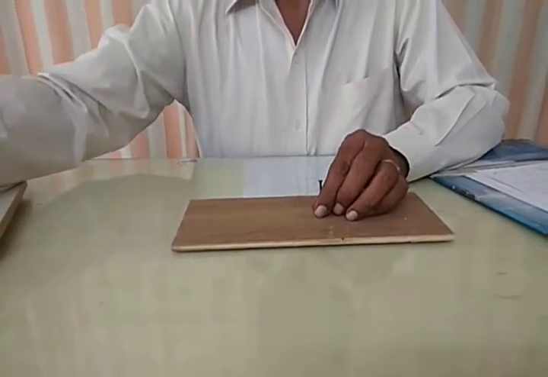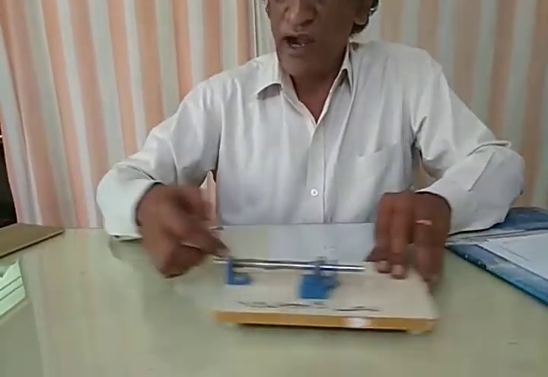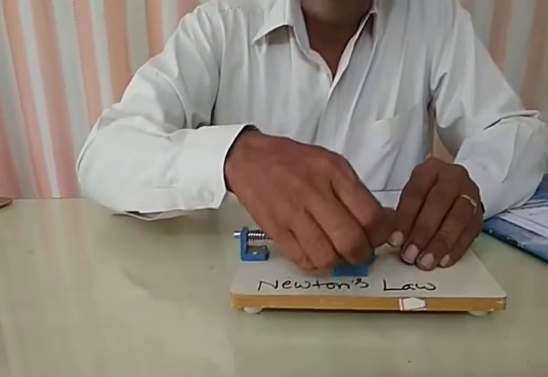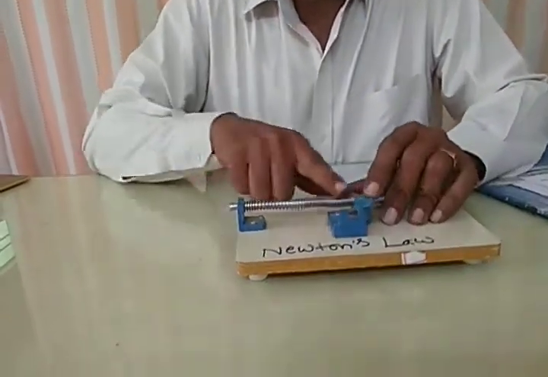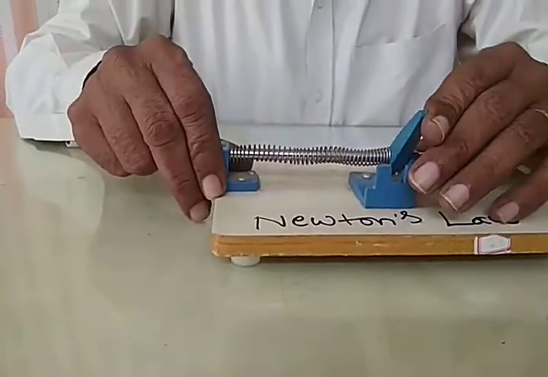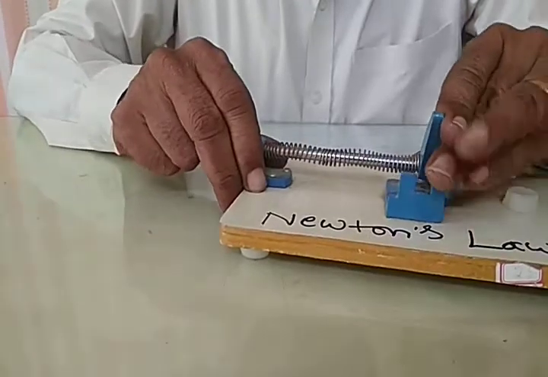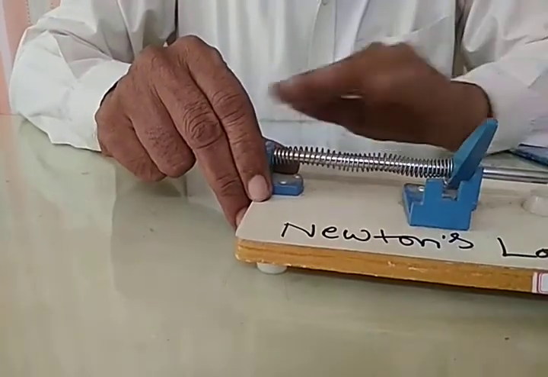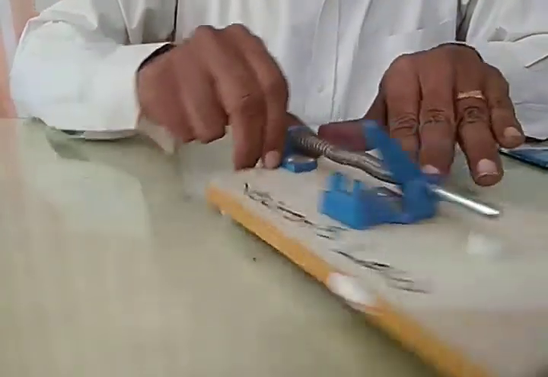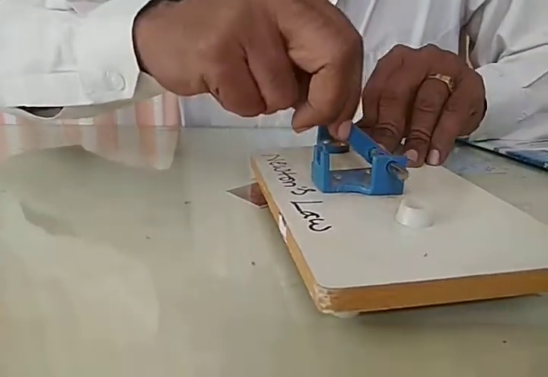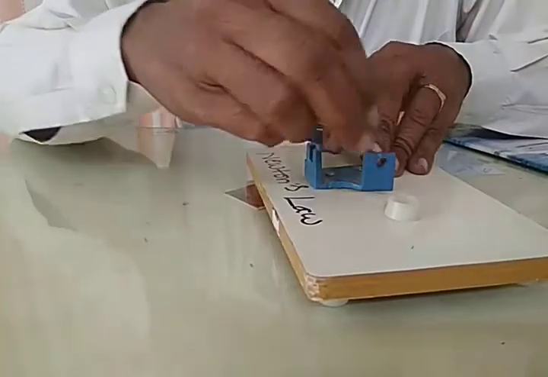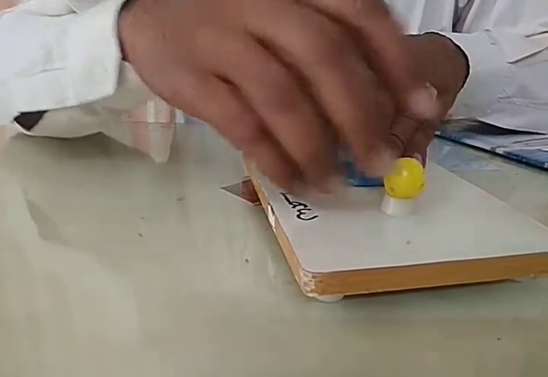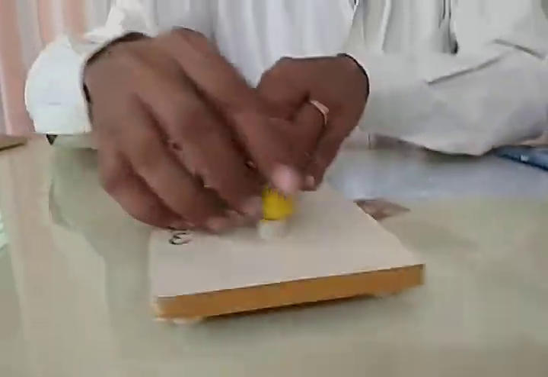And then I am going to take another example. See, I have an instrument here, and there is a spring in it. If I press the spring like this, it compresses. If I leave it, it starts moving like this. See now what I am going to do? I am going to compress this and put one ball here.